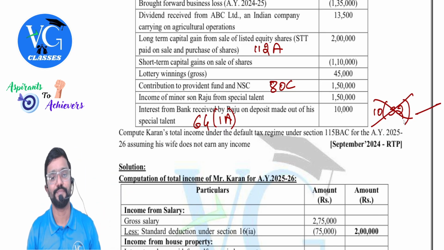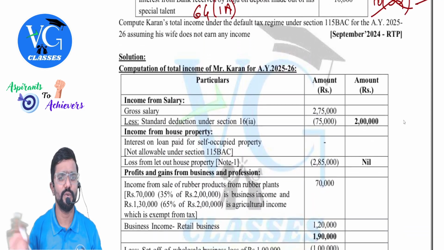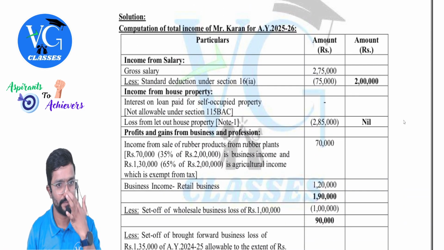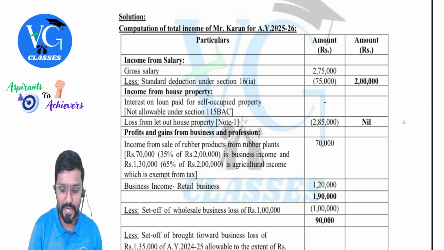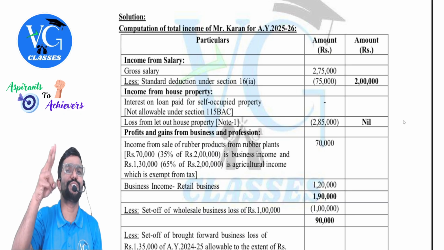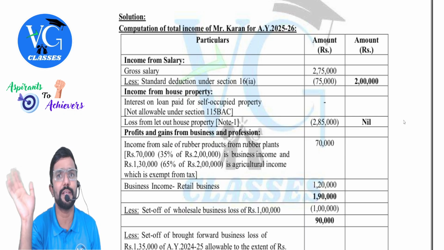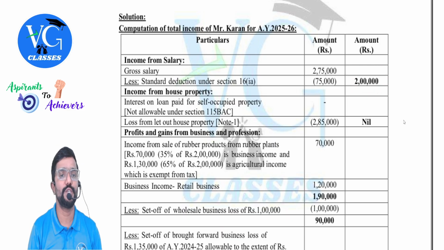Clear? So we need to compute the total income, only total income, no tax. Okay. Guys, gross salary is given, so you need to take care of standard deduction. Sir, two more deductions are there, no sir? Profession tax or entertainment allowance. Nothing is mentioned in the question. You cannot assume any figure. Please ignore it. So, income from salaries, 2 lakh.